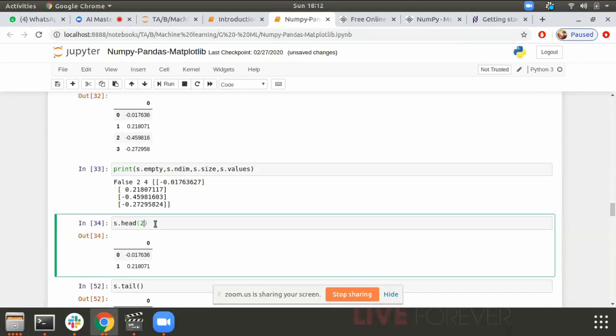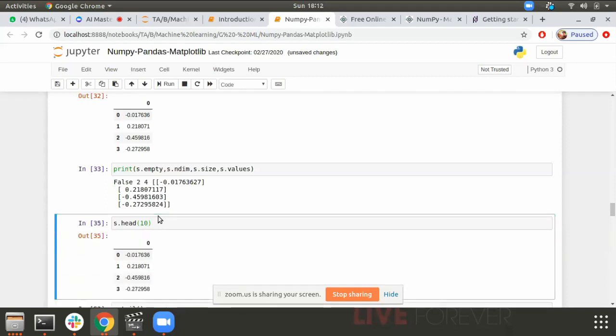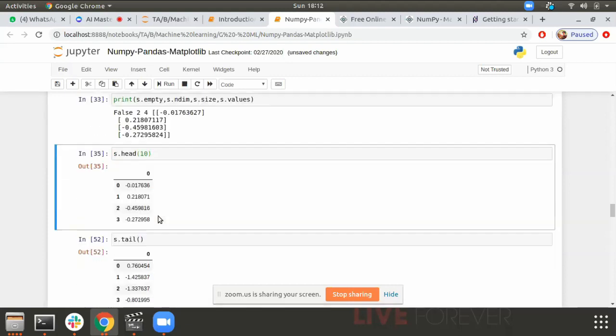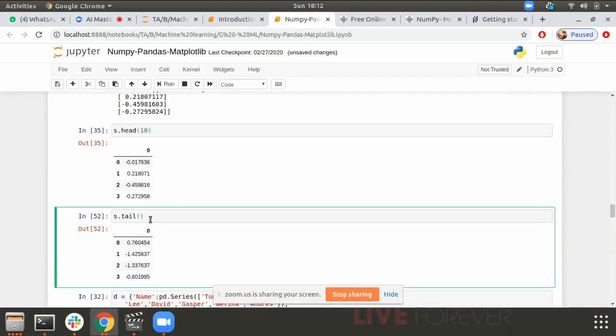By default head returns 5, but as we have only 4 entries here, all the entries are returned. You can increase it to 10 or 15, and accordingly we will see the top 10 or top 15 rows of the table. What is tail? That is the number of rows from the bottom of the table, the last 5 or 10 rows. That is the tail.